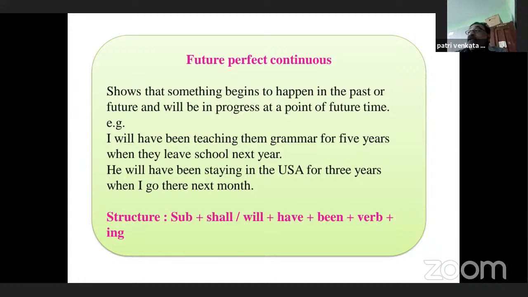I will have been teaching them grammar for 5 years when they leave school next year. He will have been staying in the USA for 3 years when I go there next month. So here, the structure is subject plus shall or will plus have plus been plus present participle form of the verb. This is future perfect continuous.